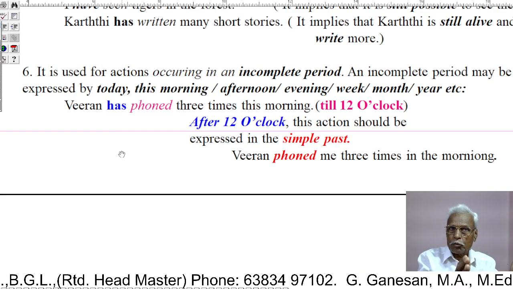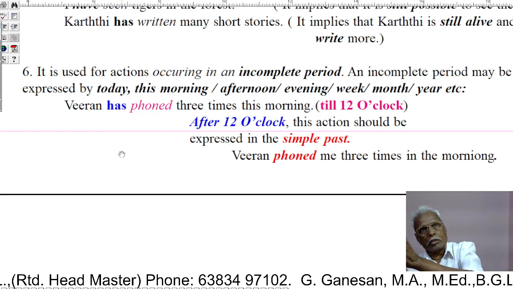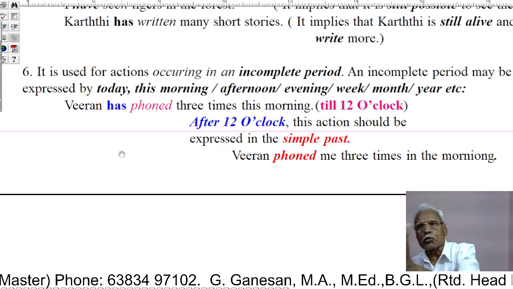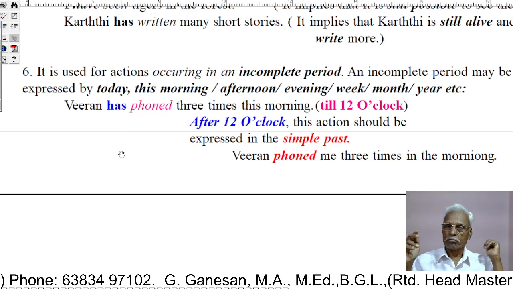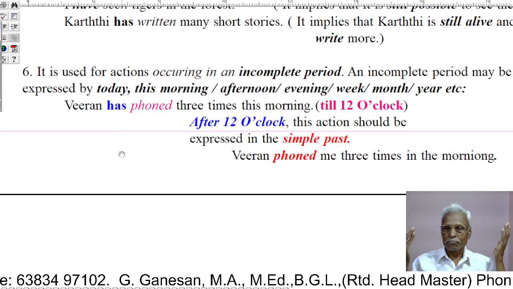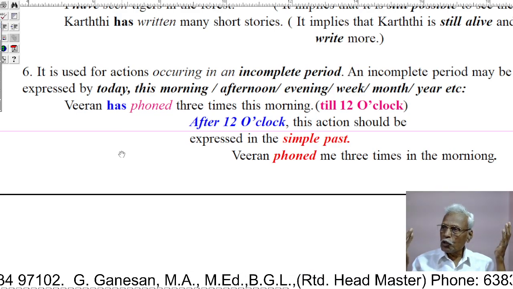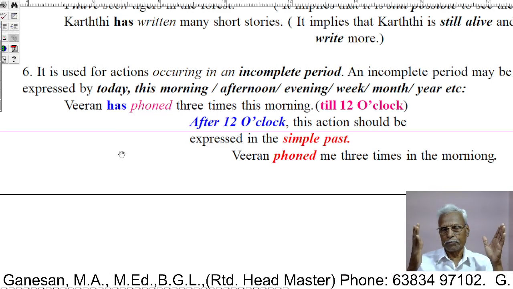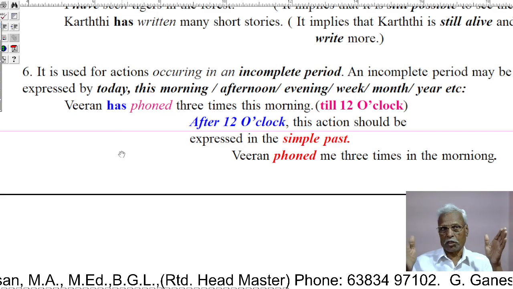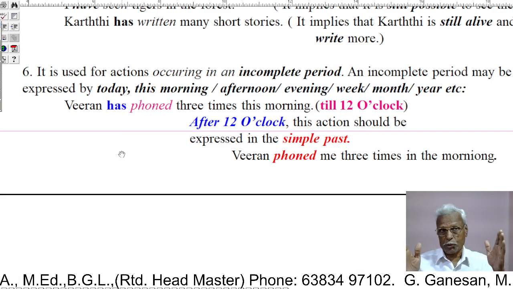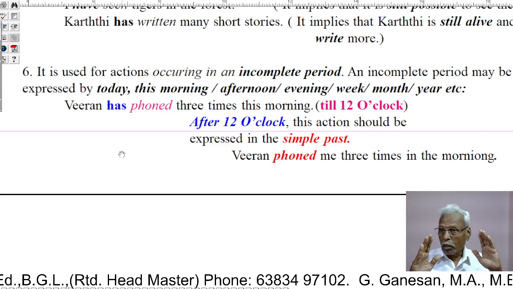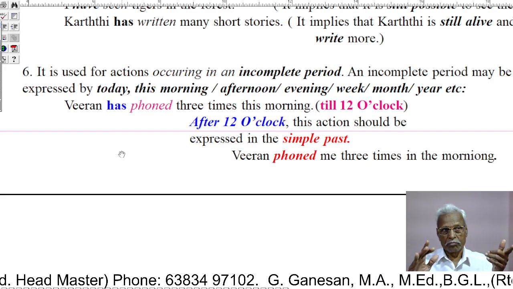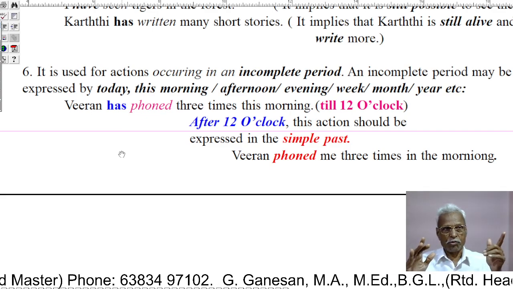When we are talking about the morning, if afternoon comes, then we use the simple past. Veeran has phoned me 3 times in the morning, till 12 o'clock. Then after 12 o'clock, we have to say, Veeran phoned me 3 times in the morning.